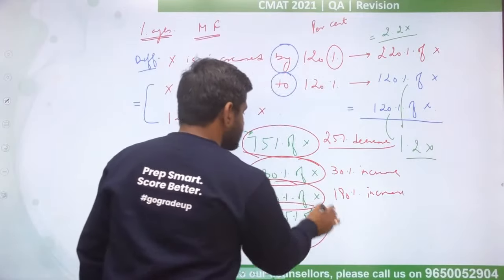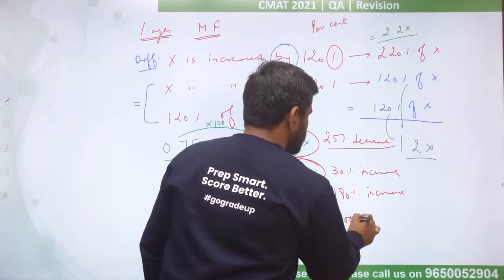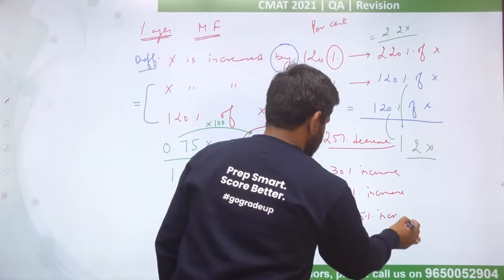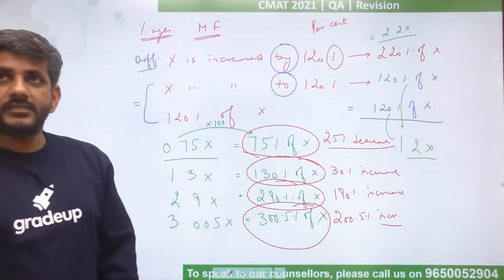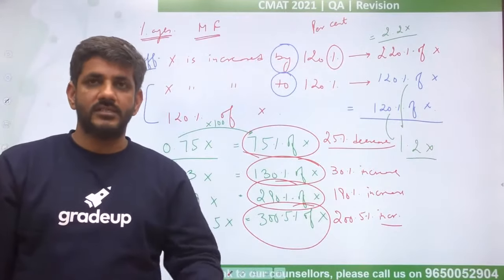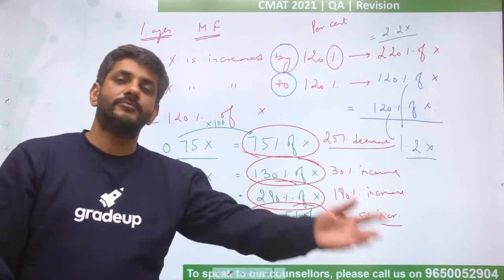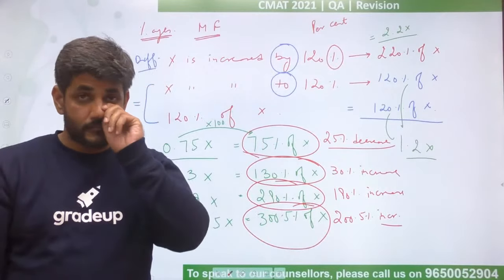And similarly in the last case, there is an increase of 200.5%. This is how multiplying factor works for us. It tells us whether the number has been increased or decreased, right?